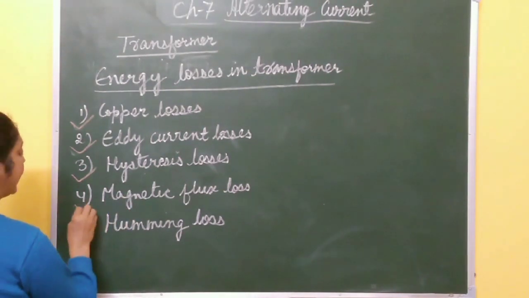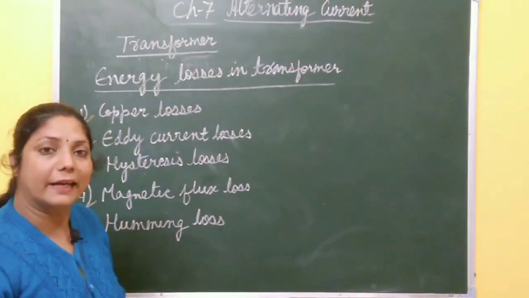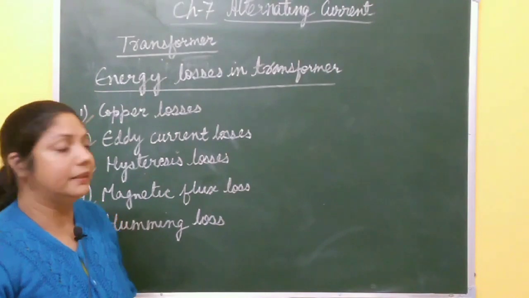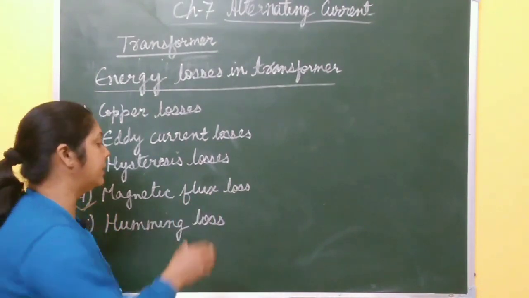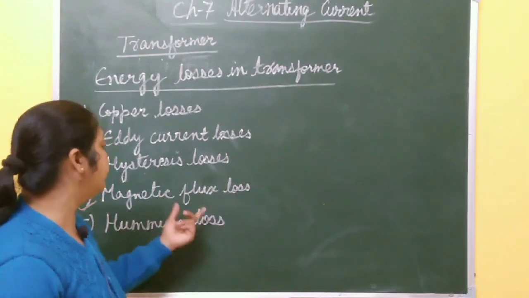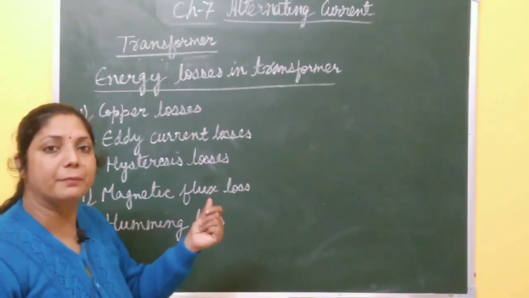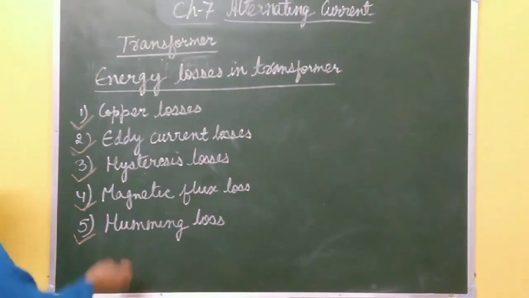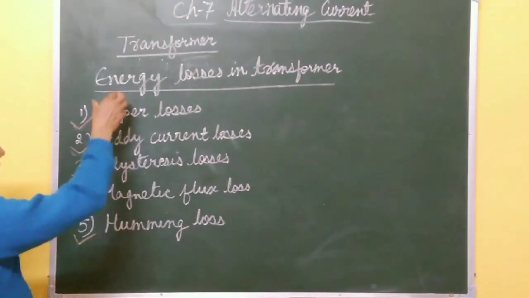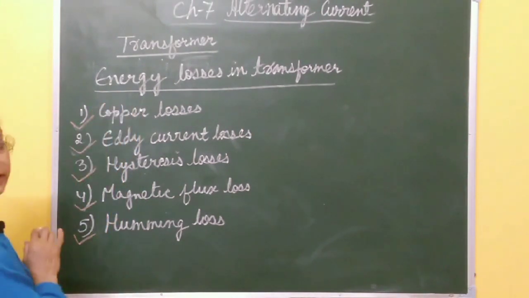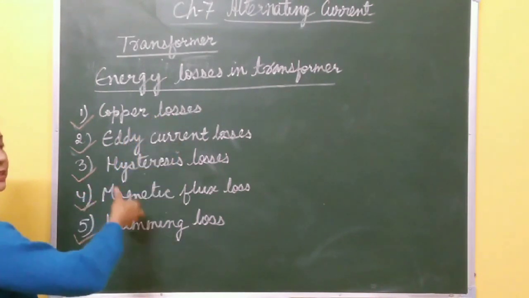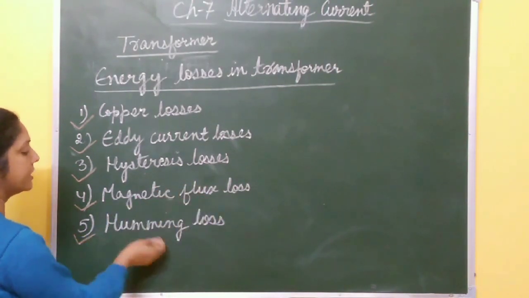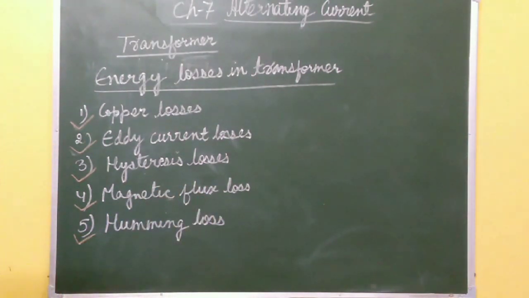Now, fourth one is magnetic flux losses. The total magnetic flux linked with the primary coil does not reach fully to the secondary coil, and in this way magnetic flux loss takes place. It can be minimized by winding the primary and secondary coil over one another. And last one is Humming loss. In this way you have to write all these 5 points in energy losses in transformer, and write 1 or 2 lines about each: copper losses, eddy current losses, hysteresis losses, magnetic flux losses, and Humming loss. Please take a screenshot of this one.